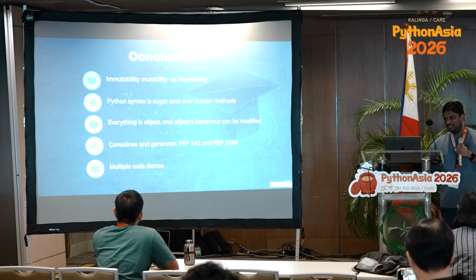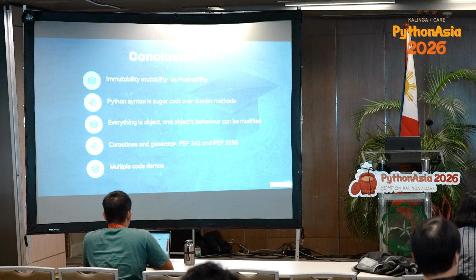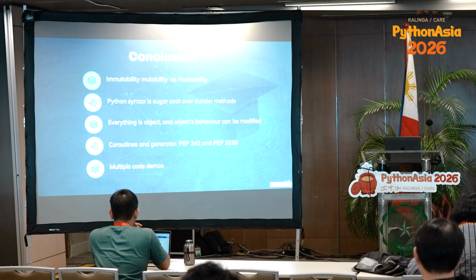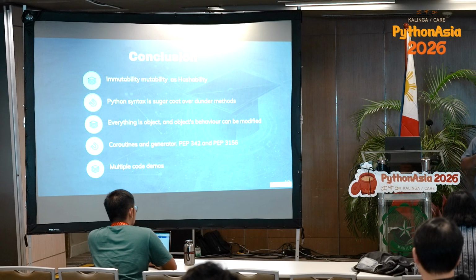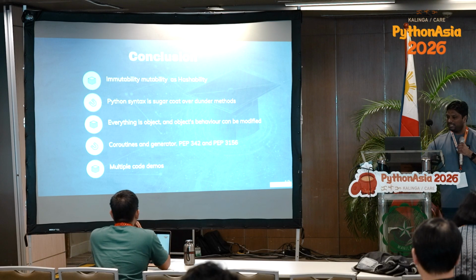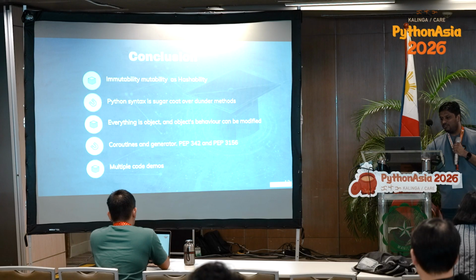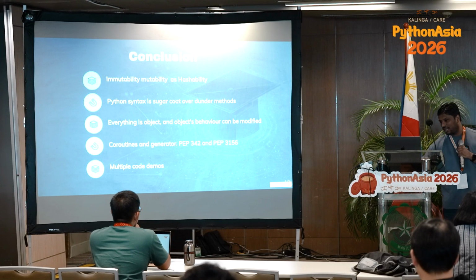Okay, everything is an object, we know. Object behavior can be modified, and we know that every object ultimately comes from a C struct. So yeah, true, it is an object, but only when we are talking about Python. But when we talk about CPython, it's a C struct. Coroutines and generators we saw, and we saw multiple code demos. We also saw mutability is just a contract, not a guarantee.